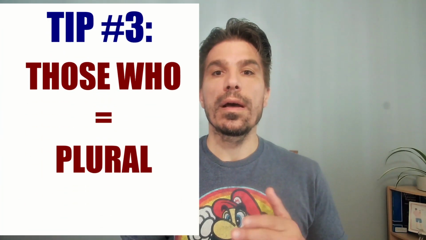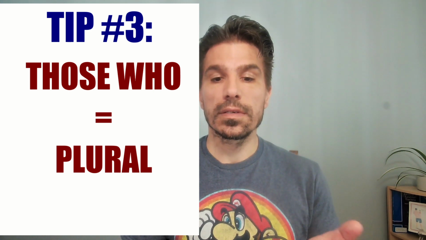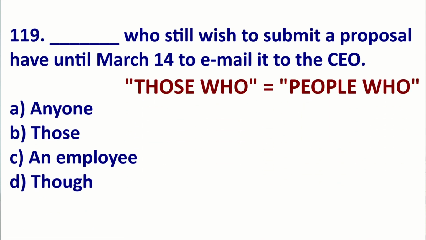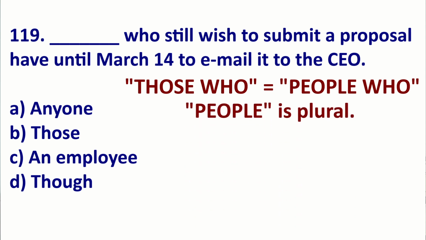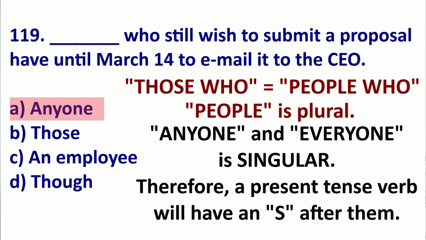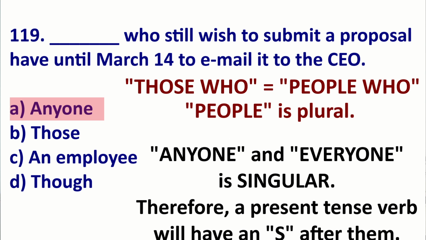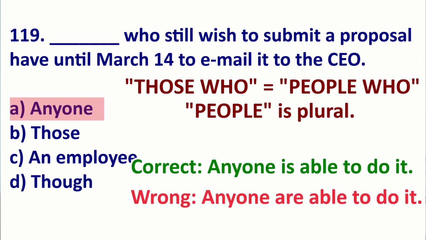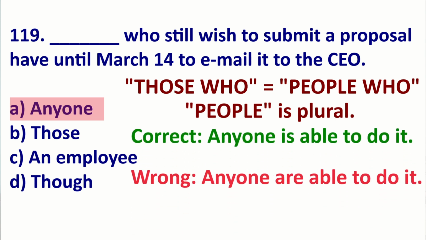Okay, the next tip, be aware of those who. Here's an example question. Okay, those who equals people who. Remember, people is plural. So let's look at how to get this answer. First, anyone and everyone is considered singular. Therefore, the present tense verb after it will have an S. For example, everyone wants it, not everyone want it. Or anyone is able to do it, not anyone are able to do it.